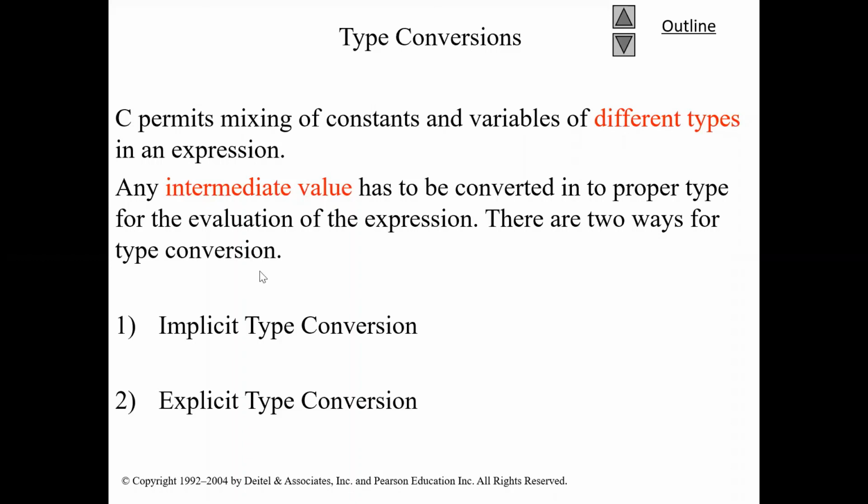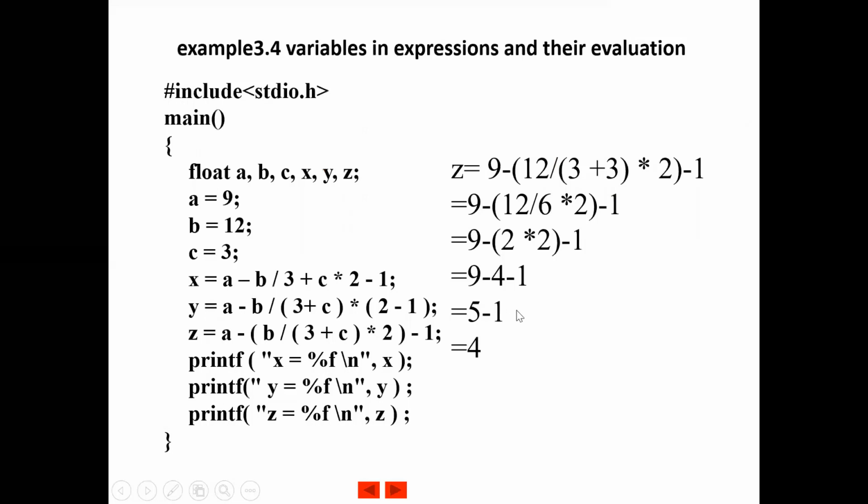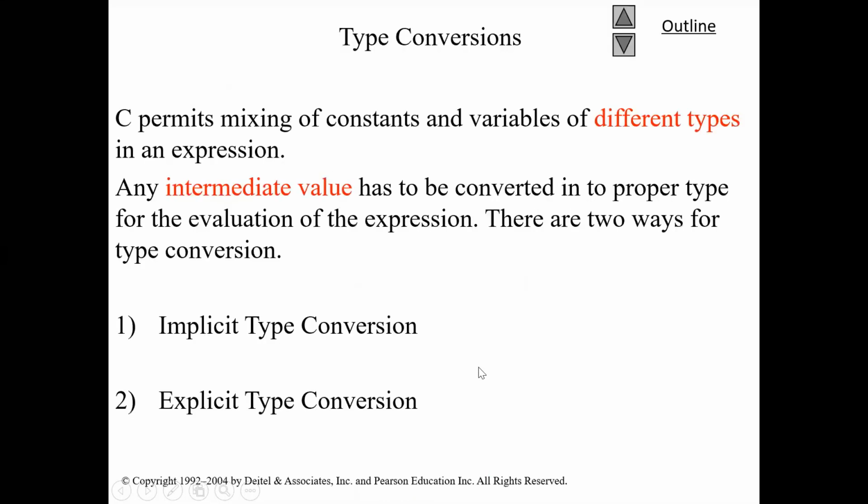So an intermediate value has to be converted into the proper type for the evaluation of an expression. What is intermediate value? The value which is got before the final answer. In this example, we had many intermediate values, right? When we solve 9 minus 2 into 2 minus 1, we get an intermediate value of 9 minus 4 minus 1. The final answer is 4. So the answer which we are getting in each step before the final result is known as an intermediate value. Any intermediate value has to be converted into a proper type for the evaluation of an expression.